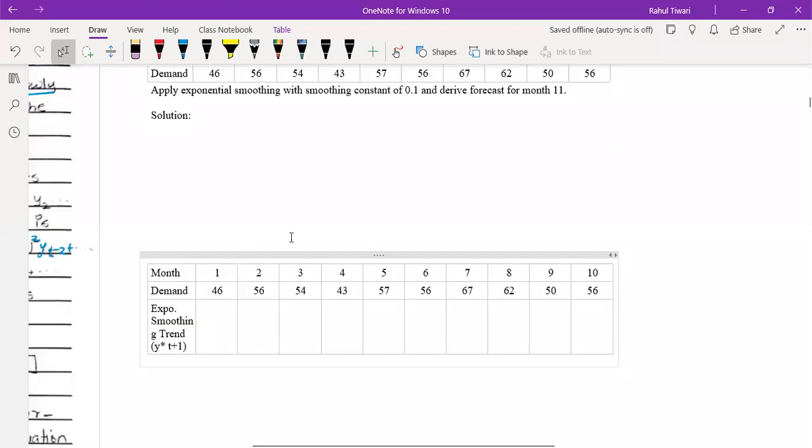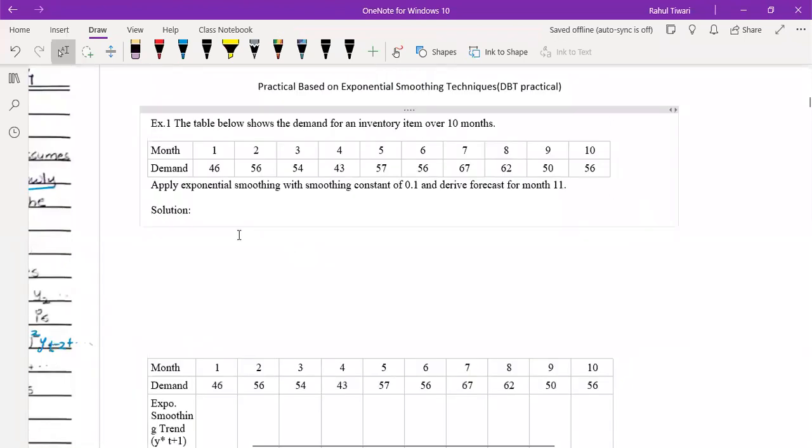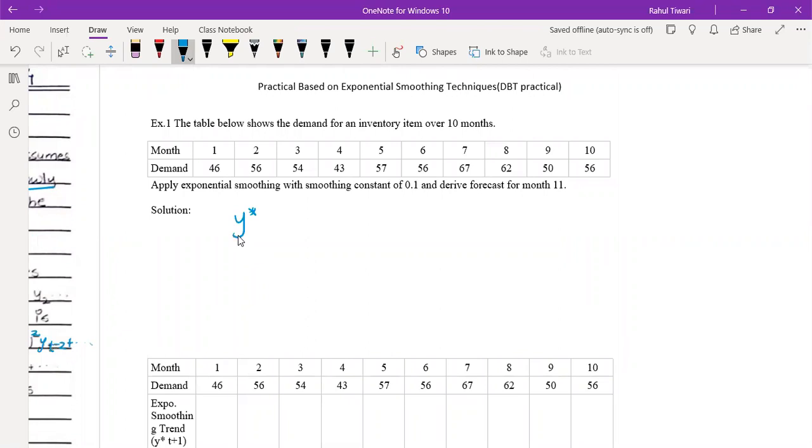So what you have to do, first we will write the expression. What is the expression? We have this expression, y star t plus 1 is equal to alpha time yt plus 1 minus alpha time yt star.